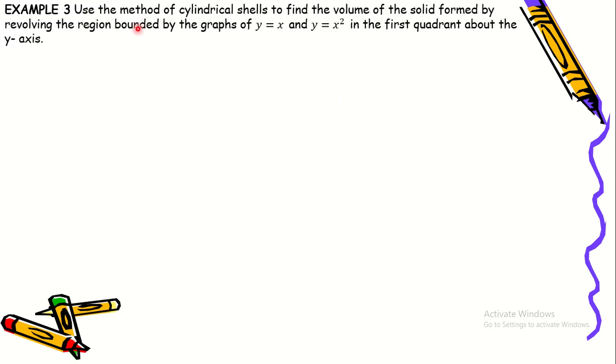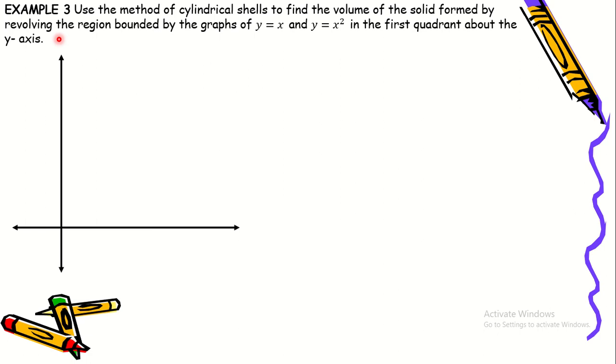Okay, so let's have our example number 3. Use the method of cylindrical shells to find the volume of the solid formed by revolving the region bounded by the graphs of y is equal to x and y is equal to x squared in the first quadrant about the y-axis.